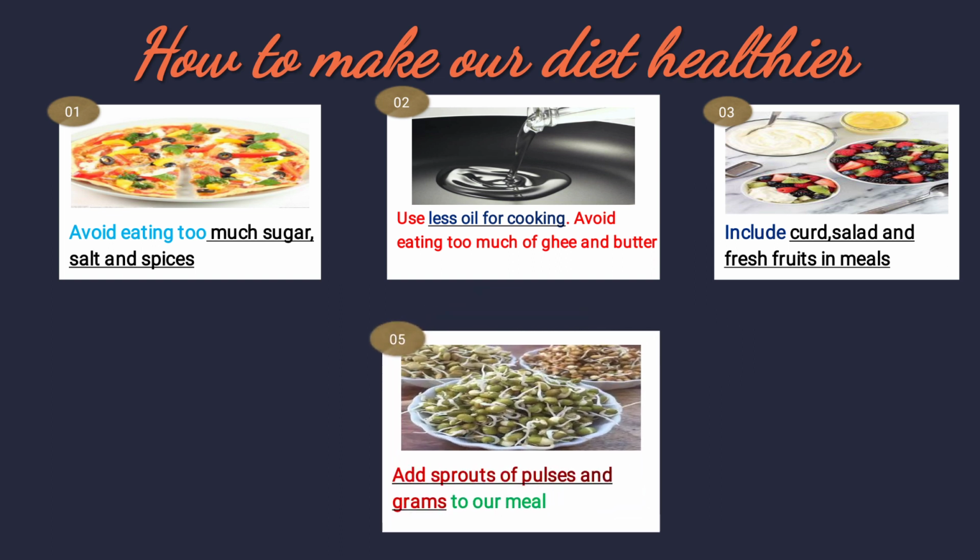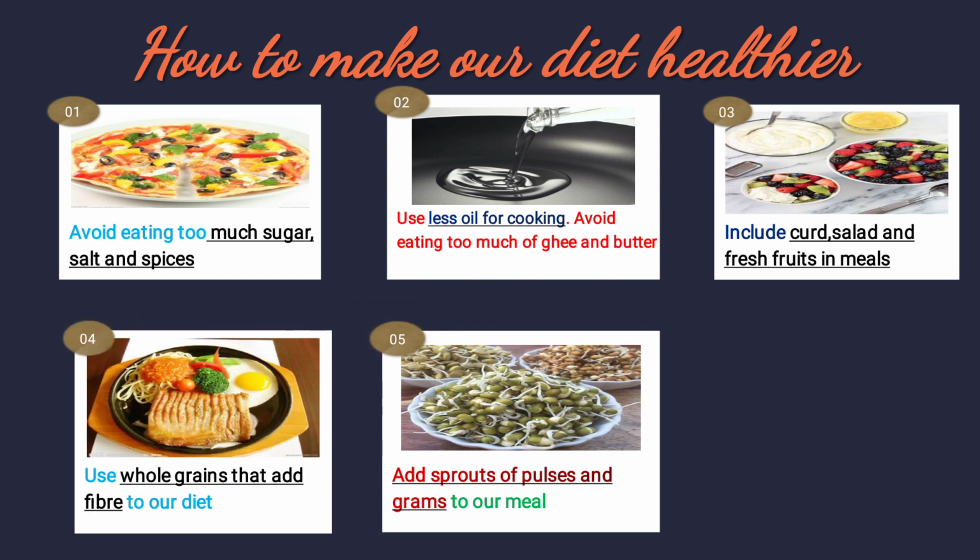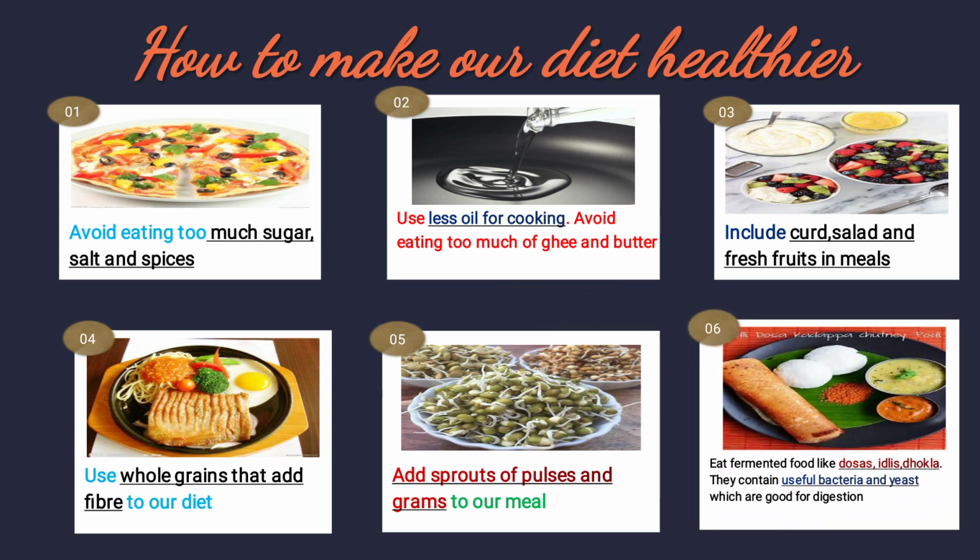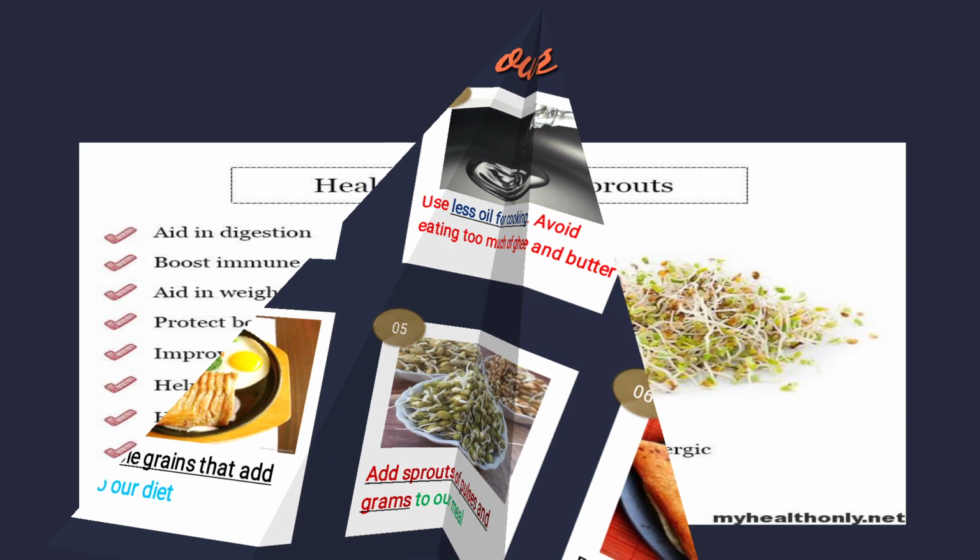Add sprouts of pulses and grams to our meal. Abundant things are there in sprouts. Whole grains add fiber to our diet. And eat fermented food like dosas, idlis, dhokla. They contain useful bacteria and yeast which are good for digestion. So these are all things we have to take in our diet.